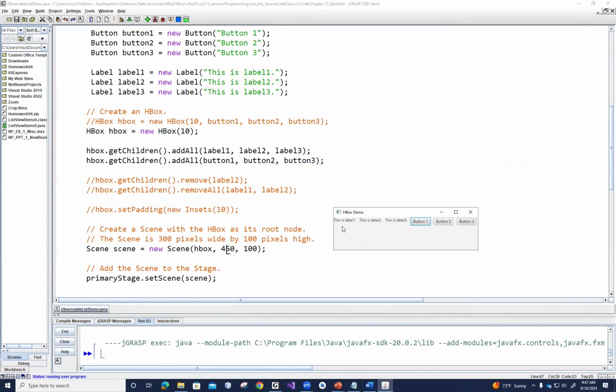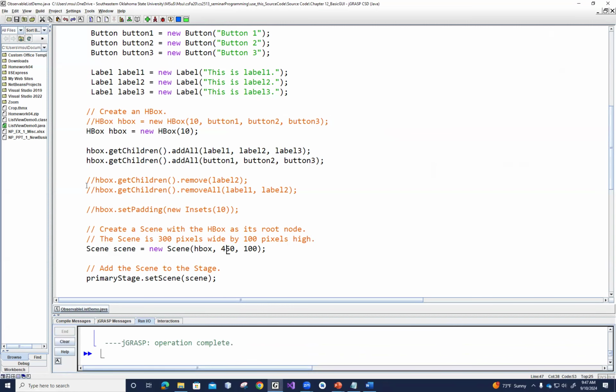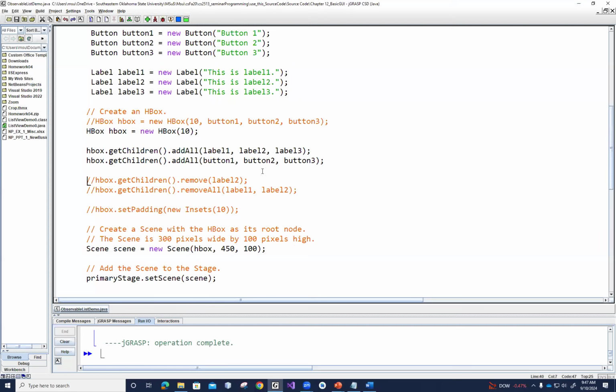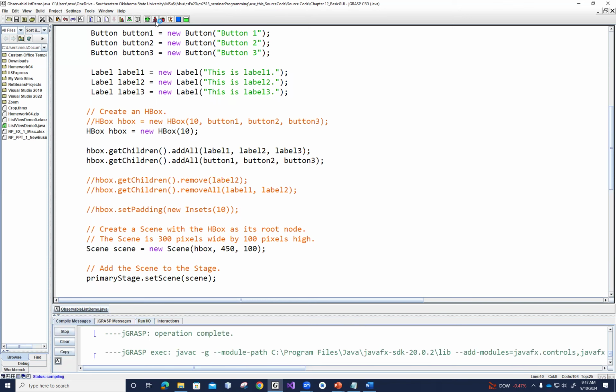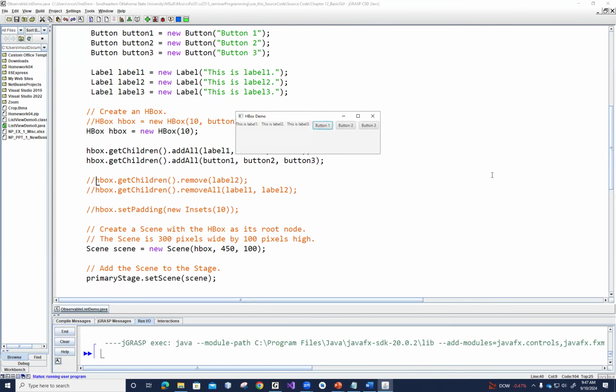You can see that I have label 1, label 2, button 1, button 2, button 3. But a moment ago, we looked at the different methods such as remove. Before I remove it, let me take a screenshot of the previous one and make a comparison.